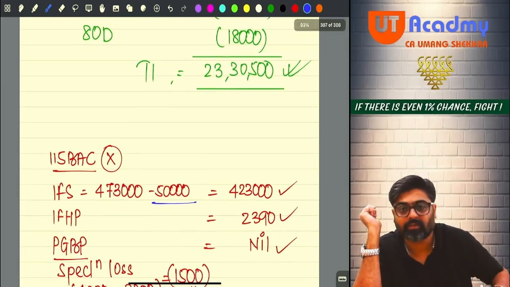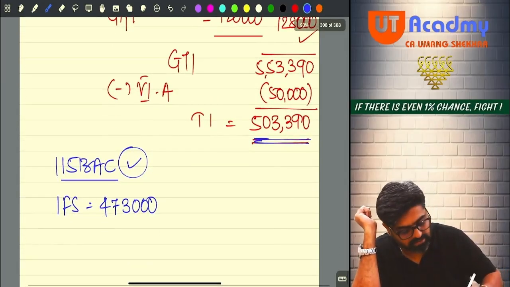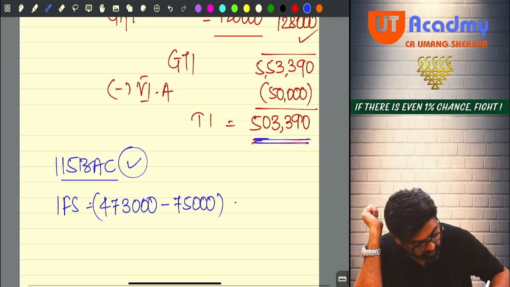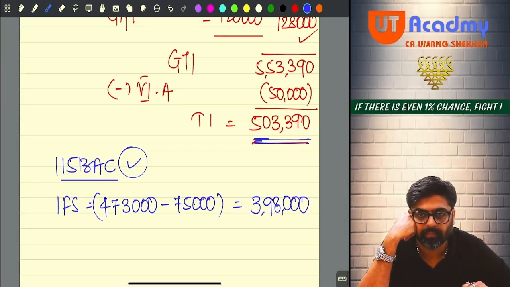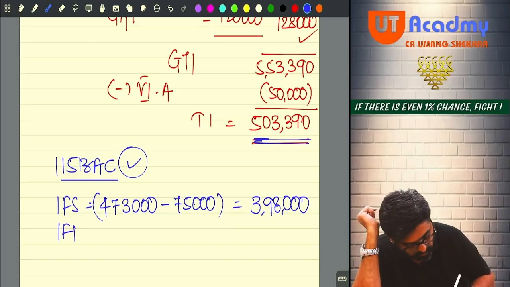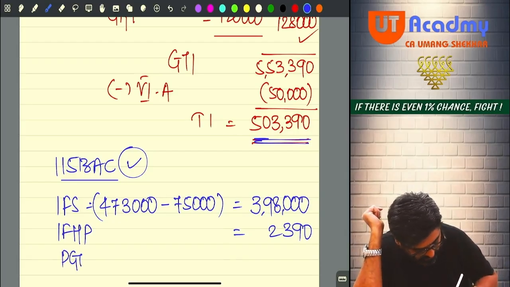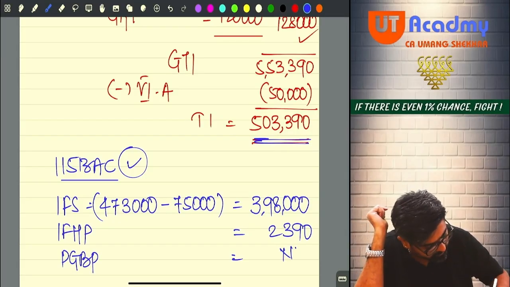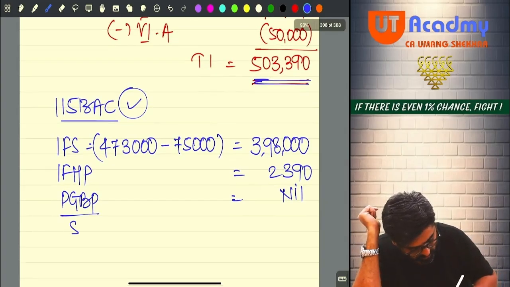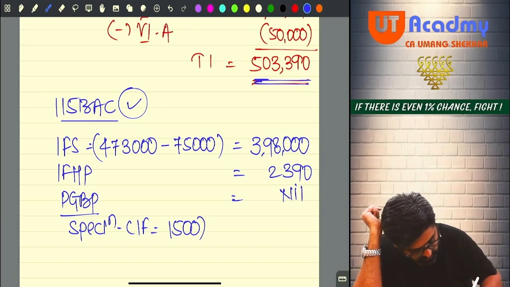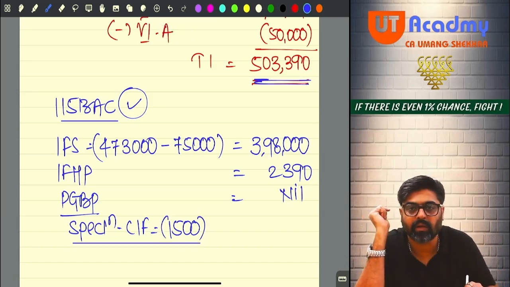4,73,000 minus 75,000. Because there the standard deduction will not be 50,000, it will be 75,000. So it will be 3,98,000, your income from salary. Your income from house property remains same, 2,390. Your PGBP remains same, nil. And the speculation loss will be carried forward, rupees 15,000 here also, 1,500 here also. There is no restriction. Done, sir?